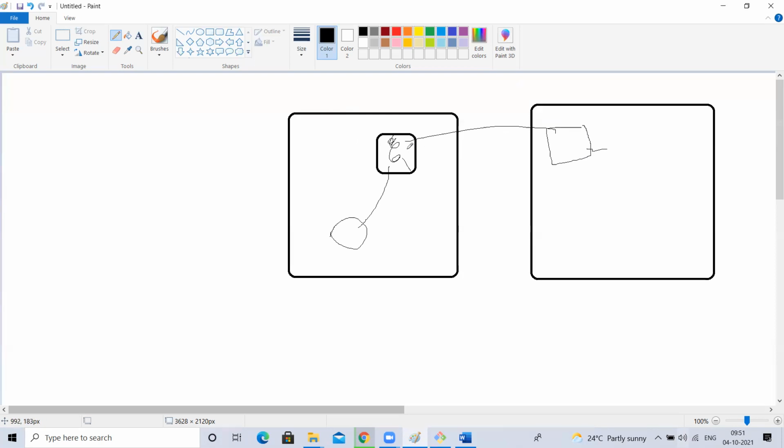You create one rsync with this as the source and this as the destination. You create one more rsync with this as the source and this as the destination. So when you run rsync here, it will copy from here to here. When you run rsync here, it will copy from here to here. Understood?